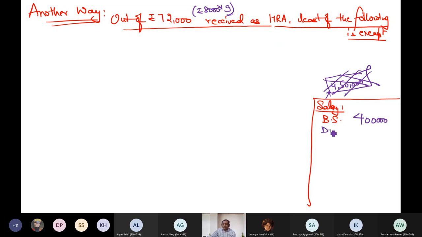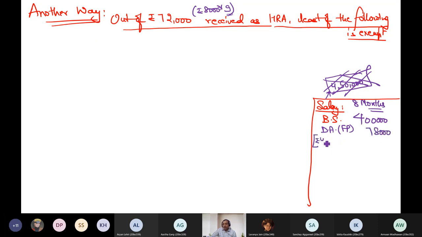Now, how much is DA forming part? For 8 months. Now, do remember everything I am going only for 8 months. How much is DA forming part? It is 78,000. 4 lakh into 30% into 65%. It is 78,000. Yes.